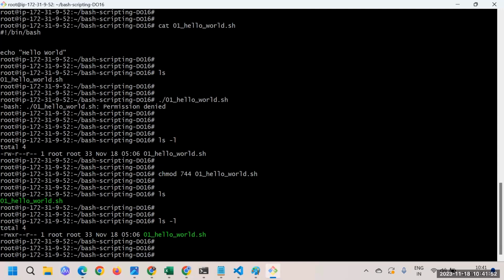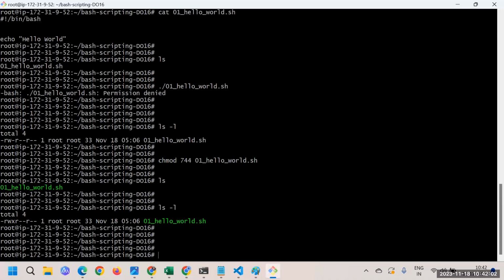Okay, so depending on which operating system you're using, for other operating systems you might not see all the things in green color. But for Ubuntu, yes, you can see. Great. Now at this point, you can see that we have the execute access for this particular operating system. And now at this point, you can start executing the script.